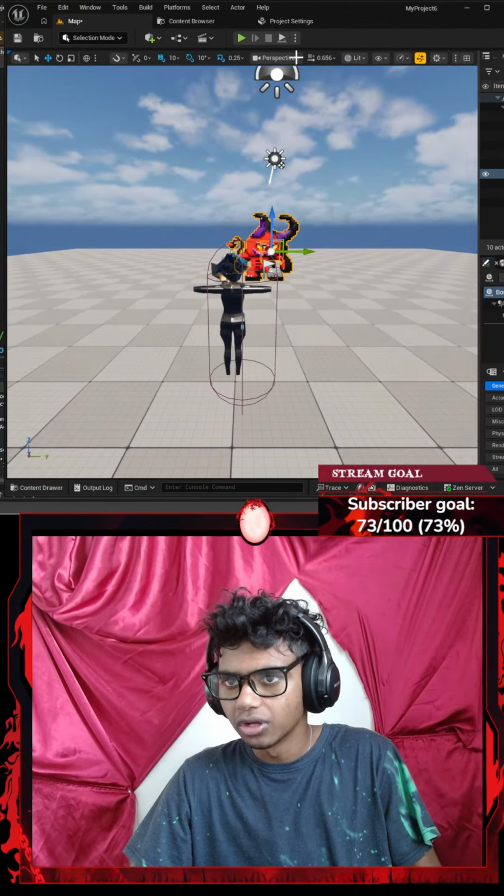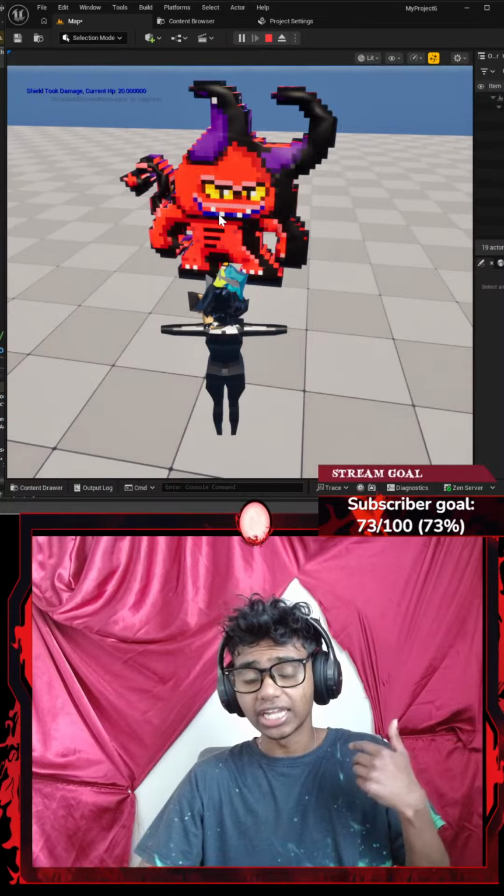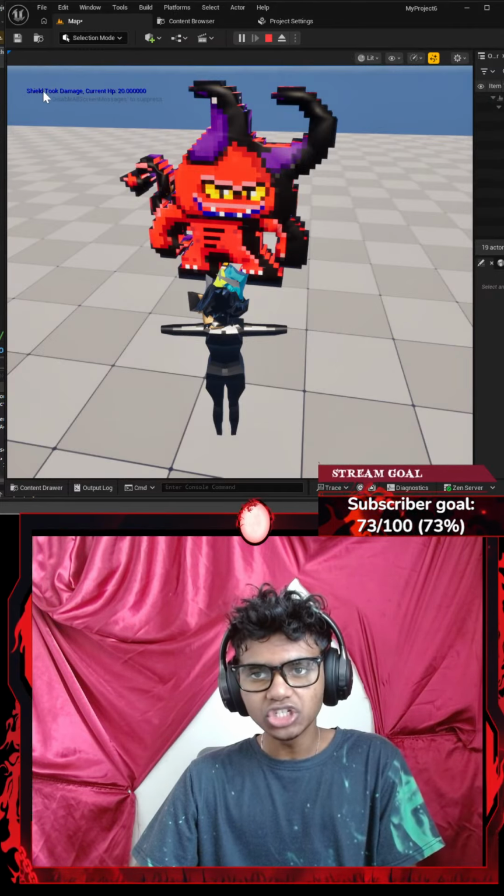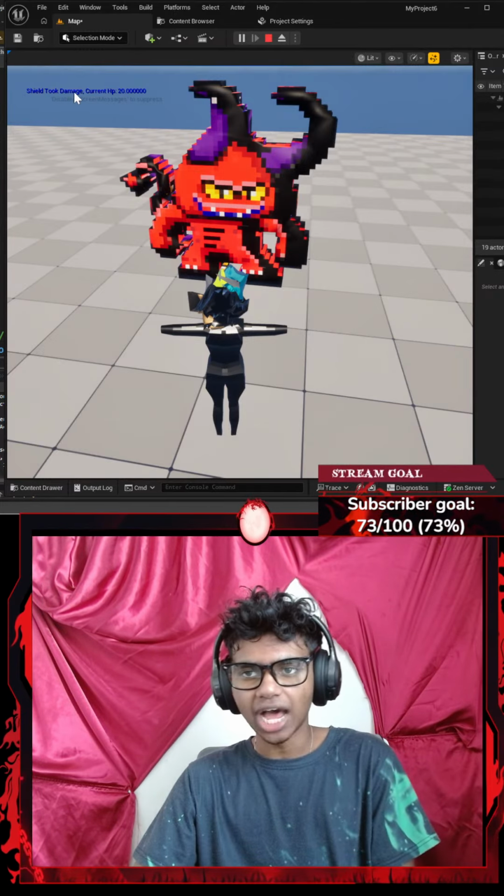So I can move around, and every time I attack my target, it says up here shield took damage because my target does have a shield logic and I do 30 damage. My shield's HP is 0 now. Then my actual health takes damage, and if I just spam attack here, once my NPC's HP reaches 0, he gets destroyed from my project here, and it says boss defeated, rejoice.